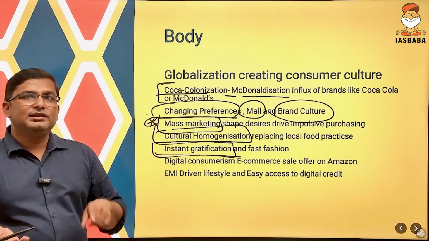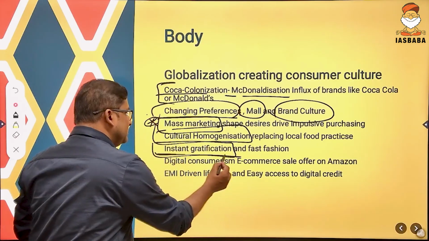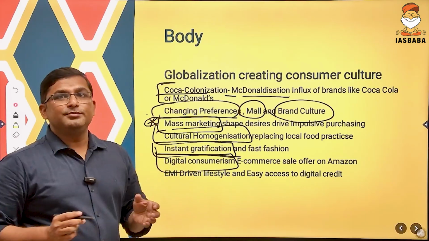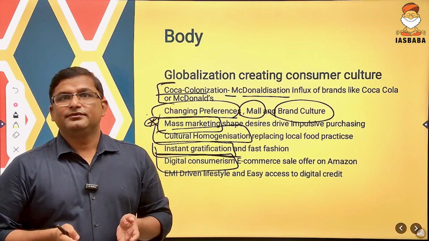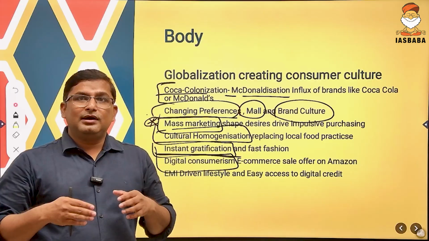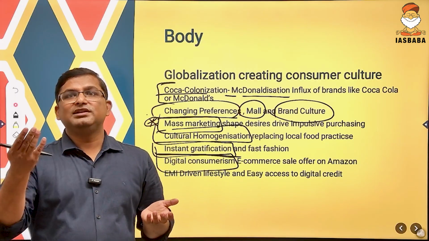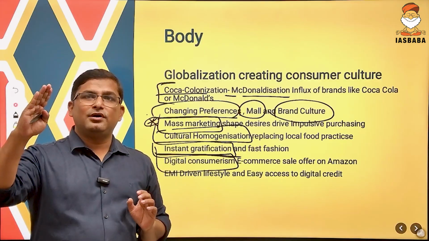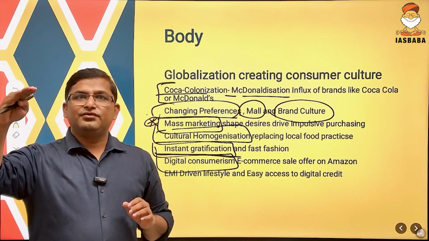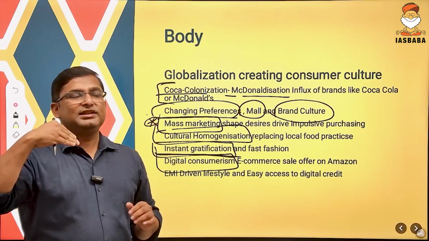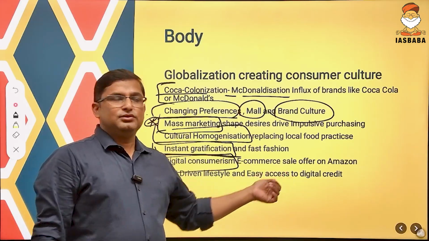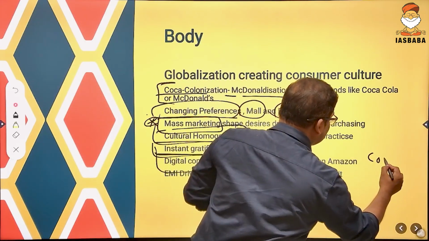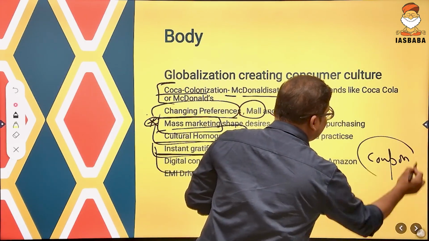One more important thing is the digital consumerism. See, for example, e-commerce companies like Amazon, now they are offering sales every year or two years or six months, saying that we are going to offer 50% off, 60% off. So whether we need that product or not, they are giving coupons. You can write the example: he purchases this and gets the benefit of this.